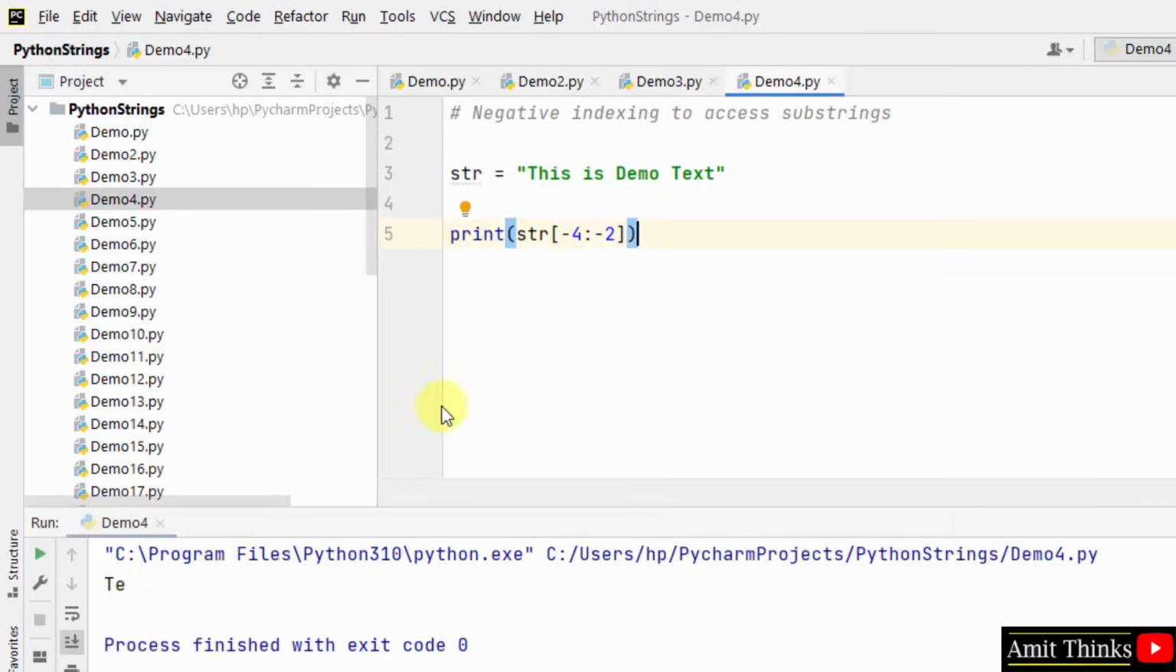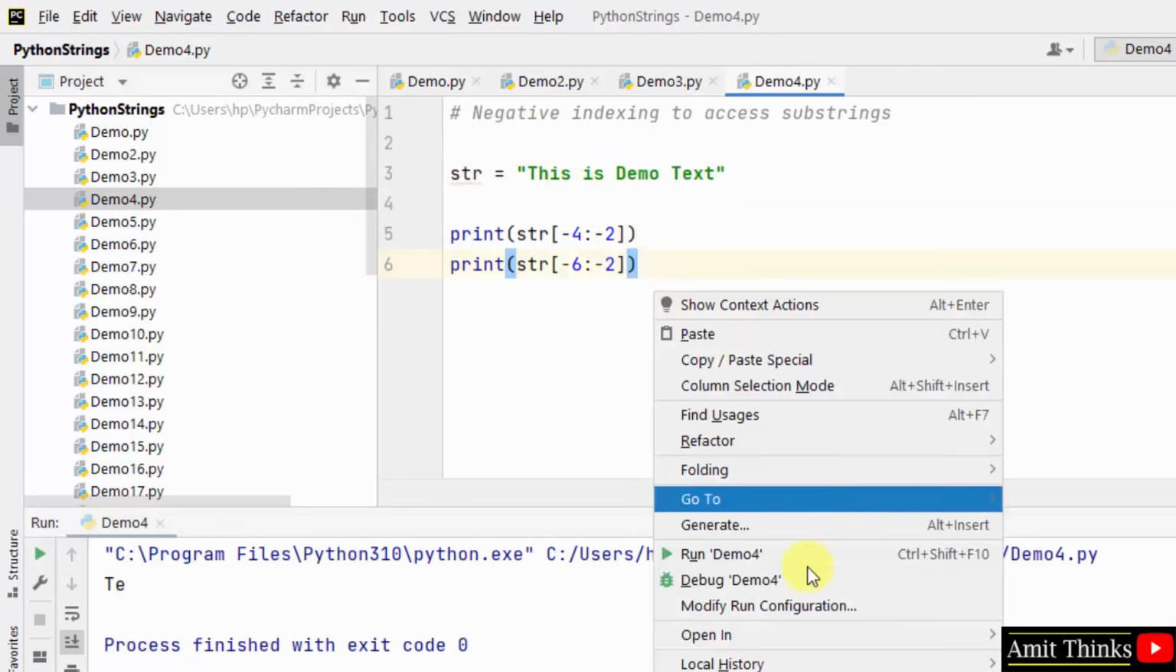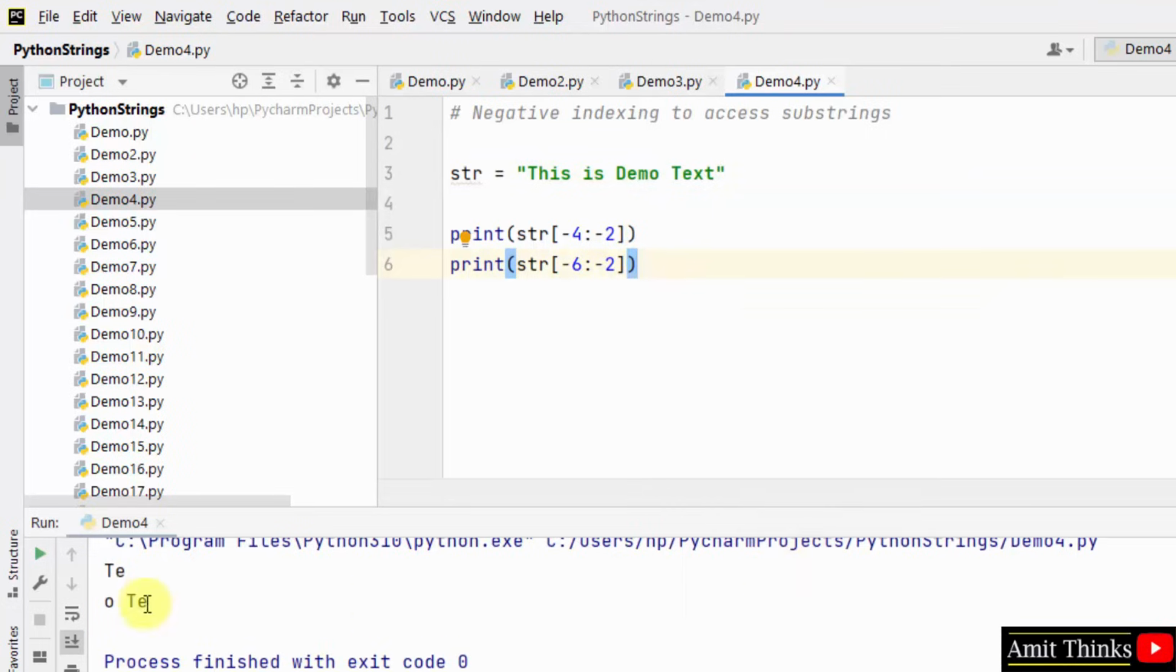It displays TE. In the same way, if I'll just use another example, -6 I'll add, it will start from -5, -6. Okay, from here till here. Right click and run it. Look, OTE, I told you from here till here. Okay. In the same way, you can also work around negative indexing.